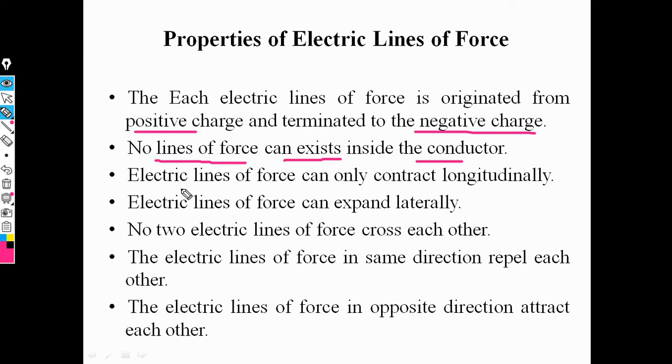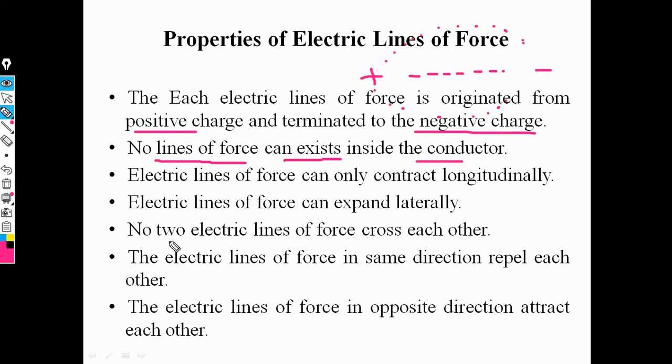Electric lines of force can contract longitudinally, that means horizontally. This is the positive charge, this is the negative charge. Then electric lines of force pass horizontally and also through the surroundings. This is the curved path. That means electric lines of force always depend on the direction of force.